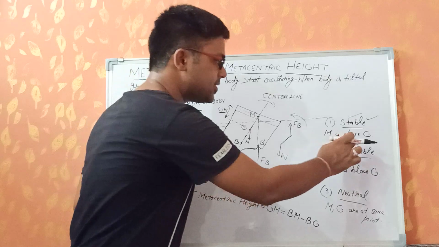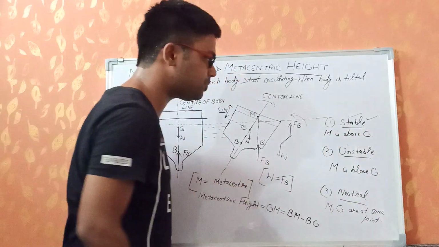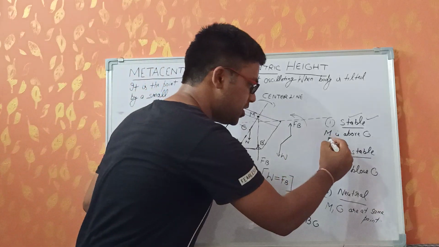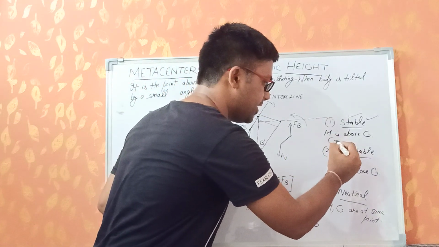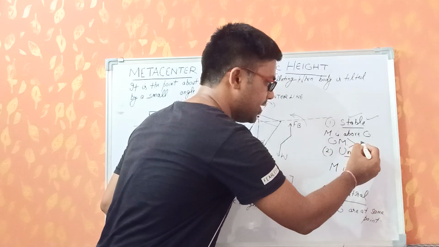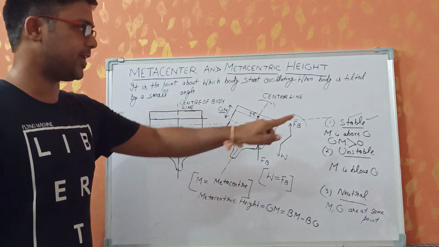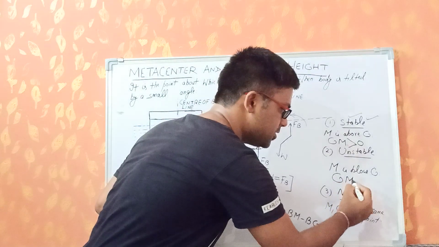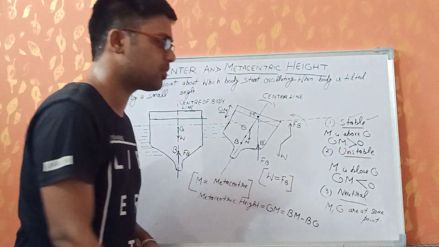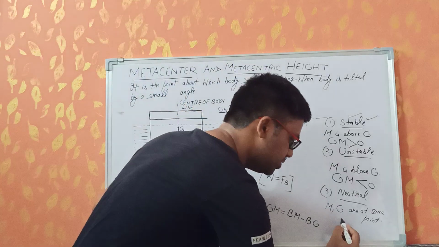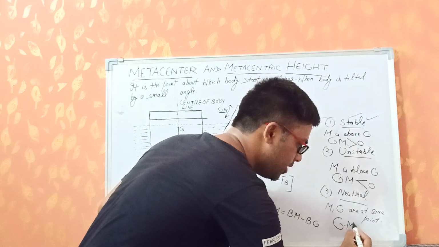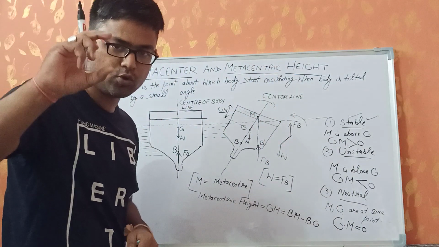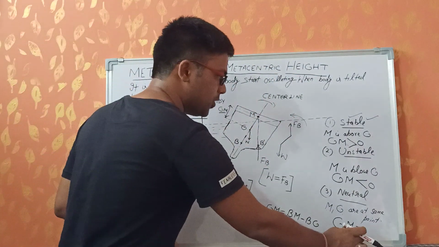Now in the first case, as we can see, M is above G, or we can say BM minus BG. The GM that will come, which we call the metacentric height, is always greater than 0 for the case of stable equilibrium. For the unstable equilibrium GM is going to be less than 0, and for neutral equilibrium GM is going to be equal to 0 because G and M are at the same point. There will be no distance between them. It is going to be 0.